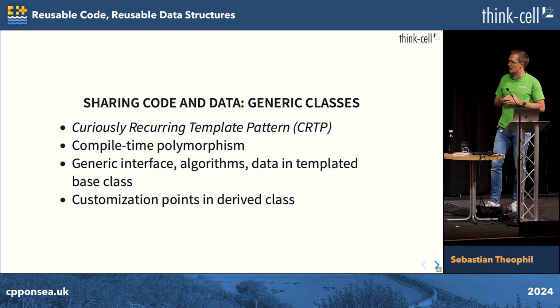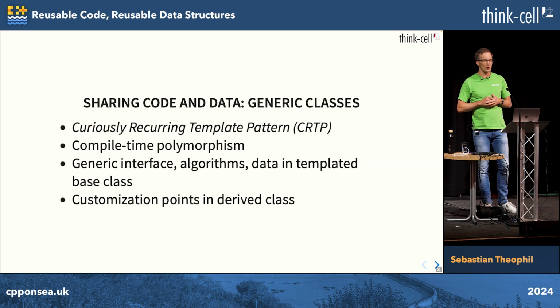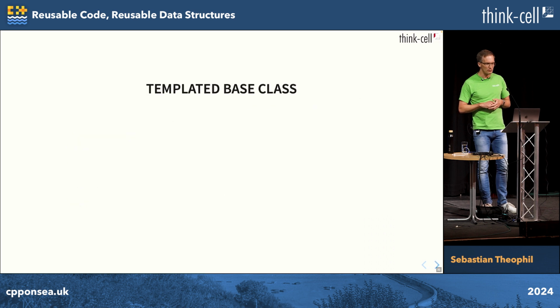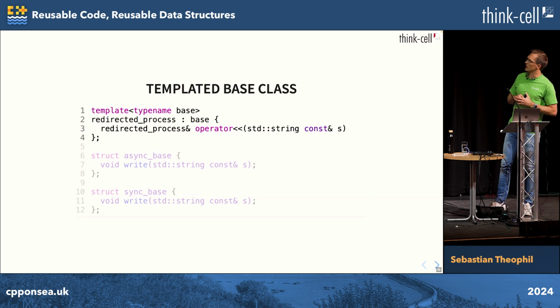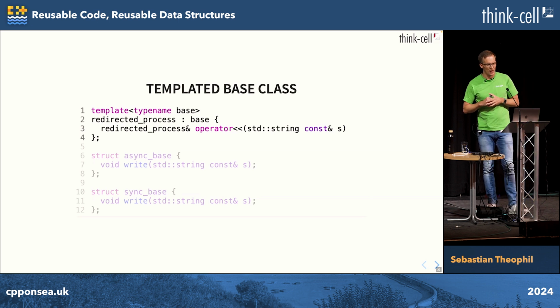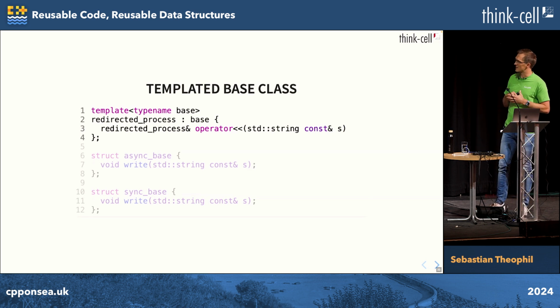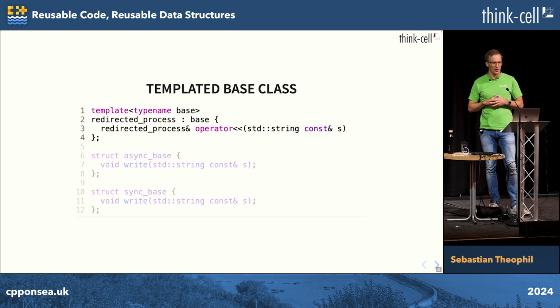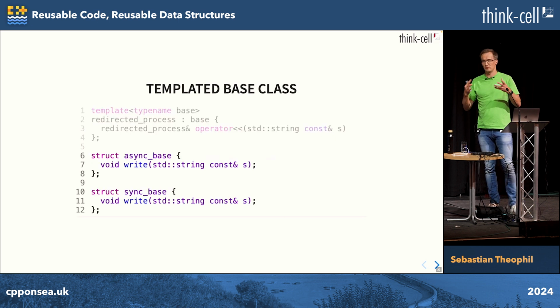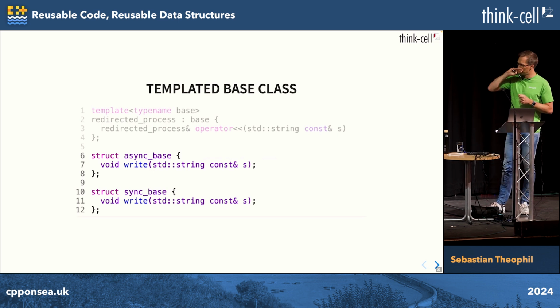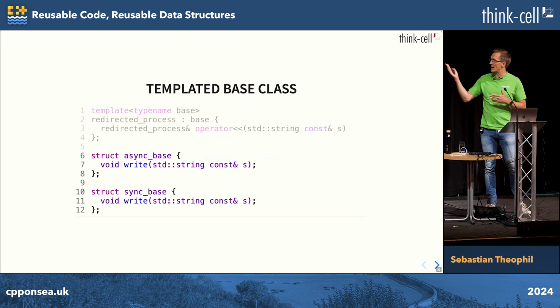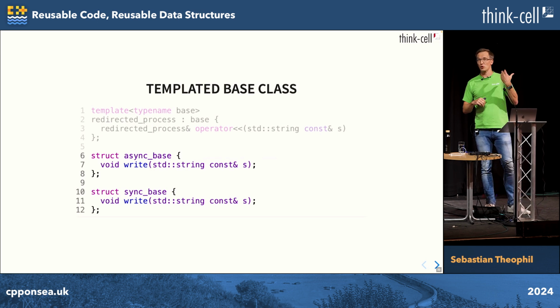Now, if we can put customization points in derived classes, we can, of course, also put them in base classes. So let's say we have some process that we can pipe data to. And we want to customize how we do that. So we provide a base class as a template that will provide the fundamental operations that we need for piping. And we can customize this in different use cases. One use case, for example, is you want to customize the way in which you're writing, so here asynchronously or synchronously, and then you build a common interface on top of that.